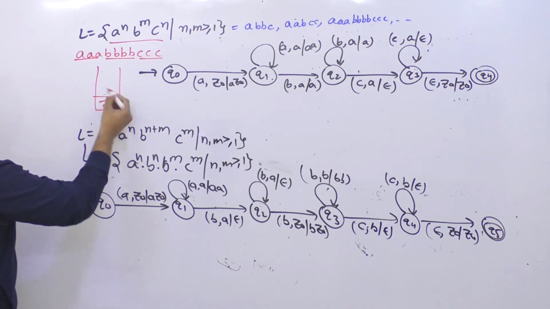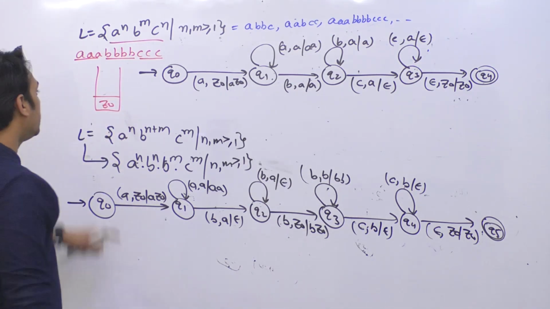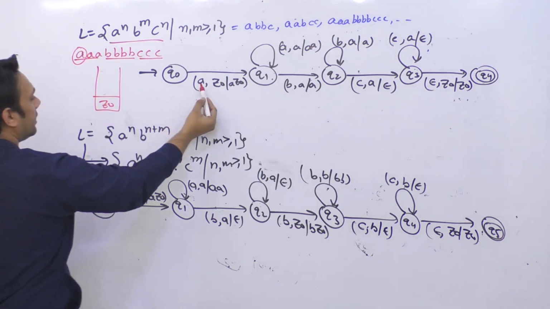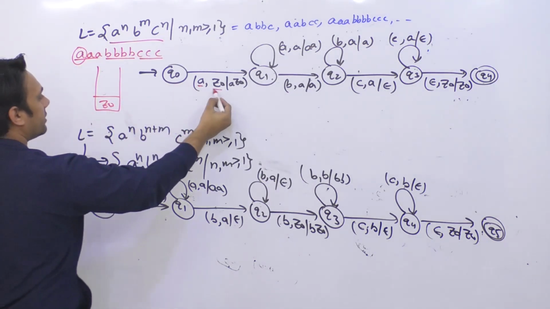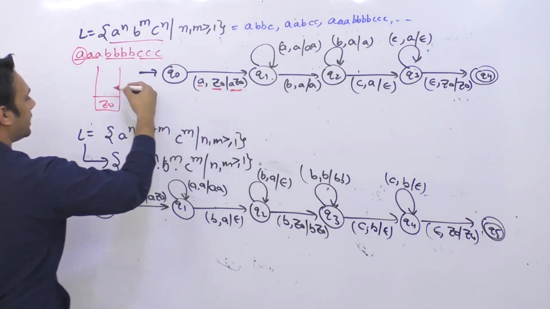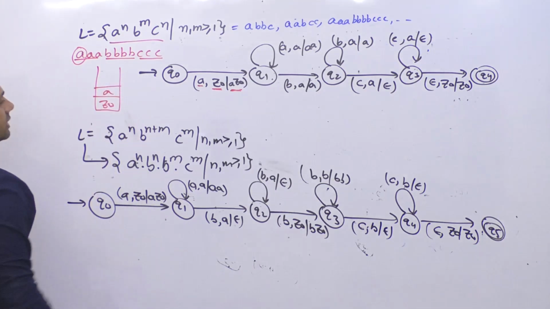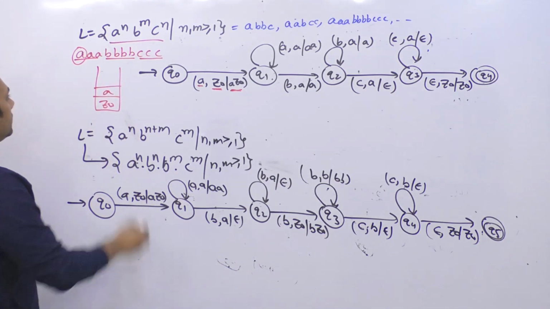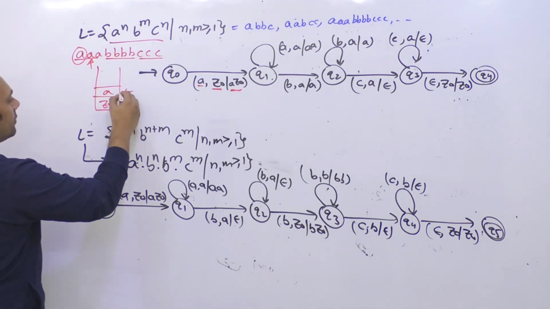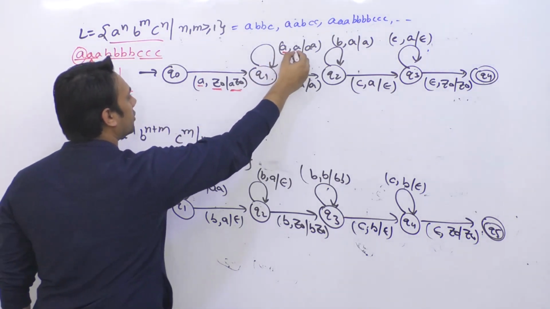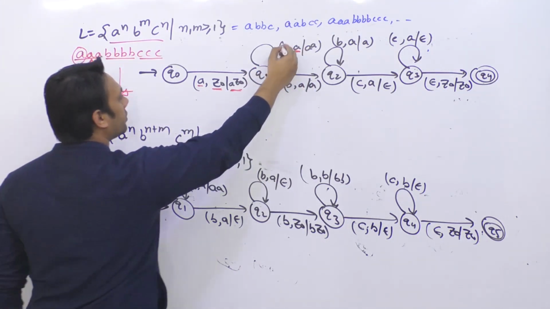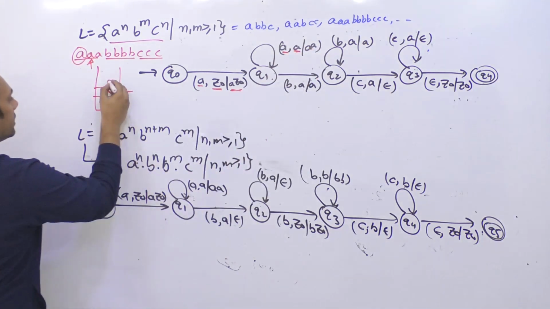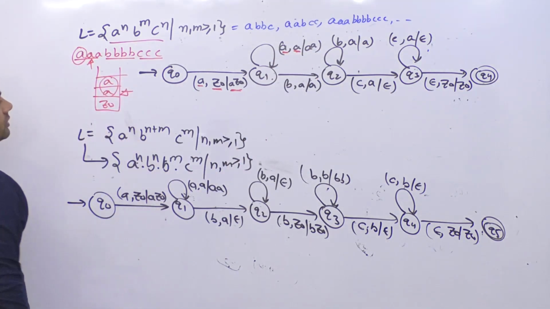Initially the stack is empty, that means the stack is containing Z0. The first symbol is A and the stack is containing Z0. That means you can insert this A and Z0 inside the stack, so the stack will be having A Z0. Then the next symbol is A and the top of the stack is containing A, so you are going to insert both of them again inside the stack, so you have double A.